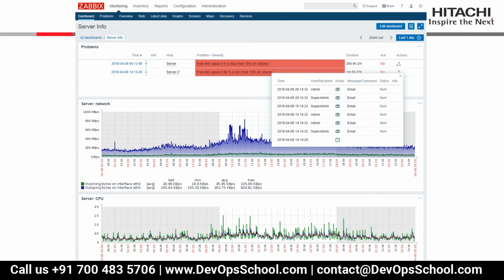Also the uptime and the ICMP ping. So uptime, downtime, and reset: if any server reboots, it will give an alert on reboot as well. So these are the five things which come as a basic whenever I'm adding a new device under the monitoring tool.